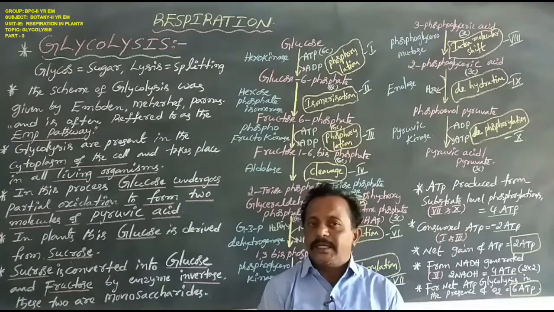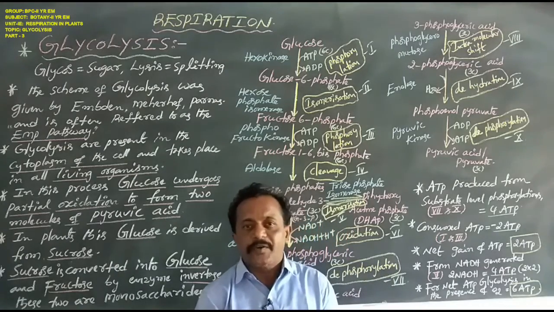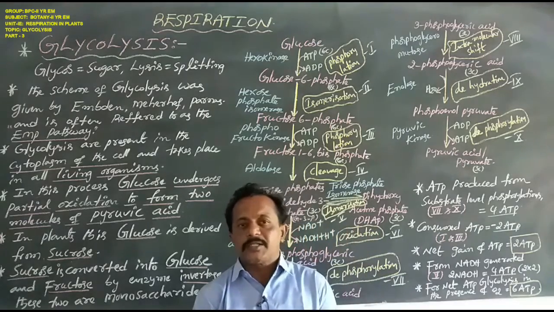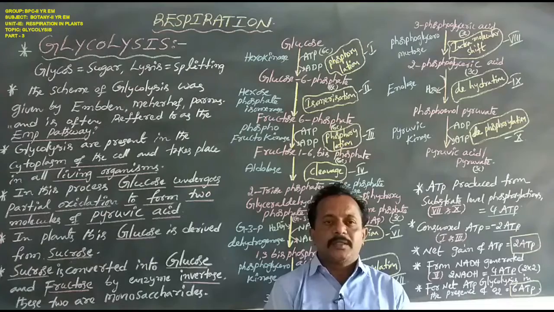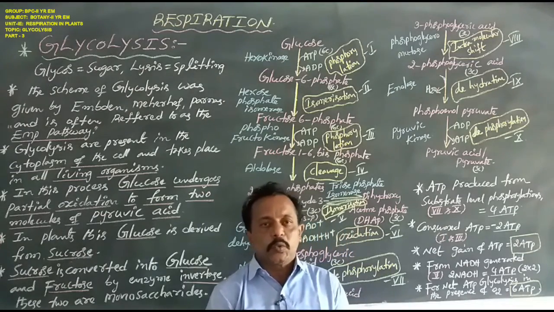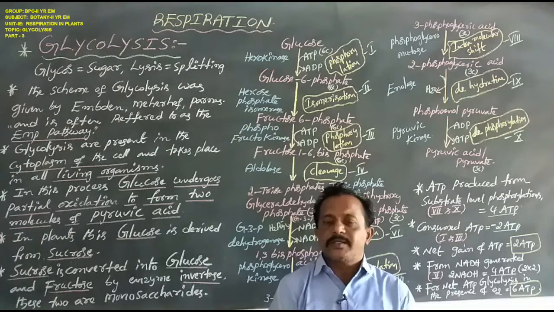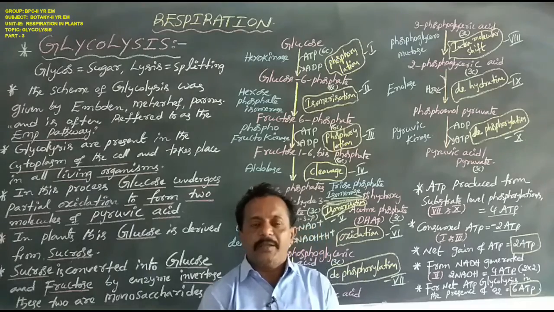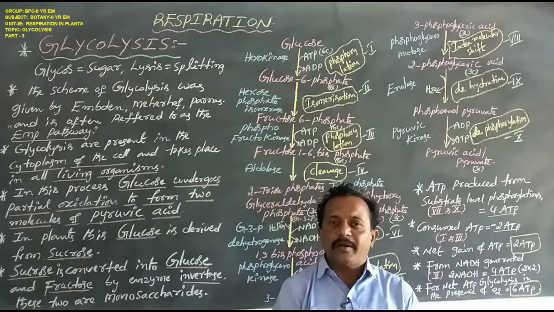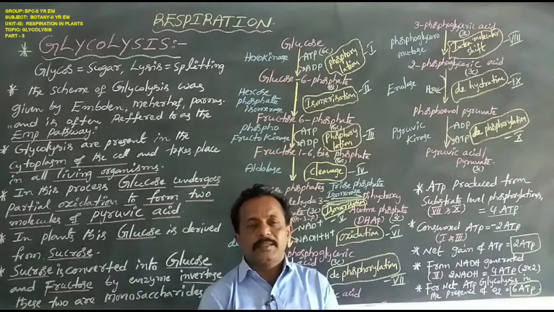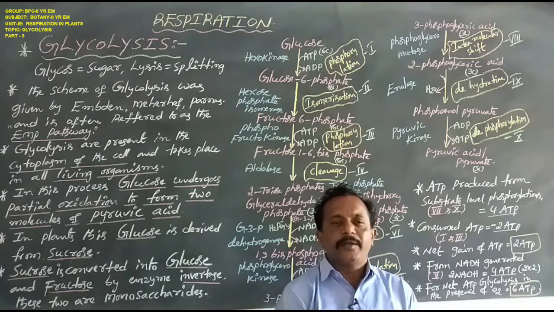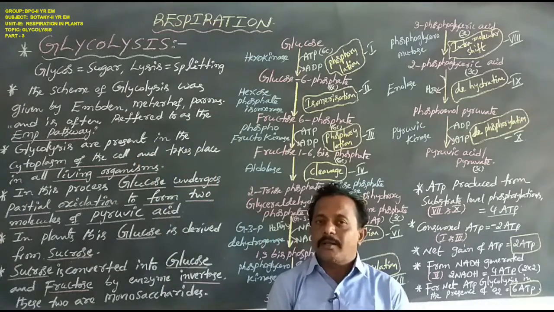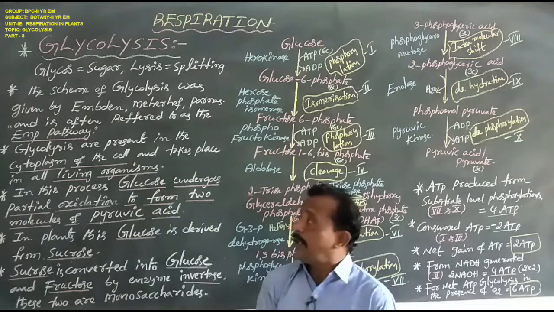Glycolysis is derived from two Greek words. The first Greek word, glykos, means sugar. Lysis means splitting. The scheme of glycolysis was given by Embden, Meyerhof and Parnas, and hence is often referred to as the EMP pathway. Glycolysis is also known as the EMP pathway.